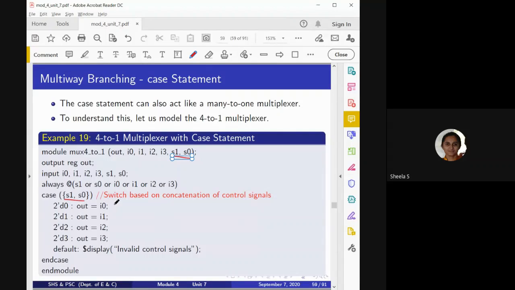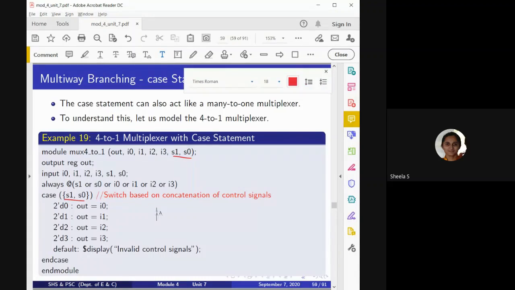So here in this example only, if I want to consider the same multiplexer, the multiplexer program can be written like this, that is case, inside this parenthesis I'll give S1, and then I'm going to mention 1'b0 or 1'b1. Okay, so if the first bit is 0, then I need to check whether S0 is 1 or 0.